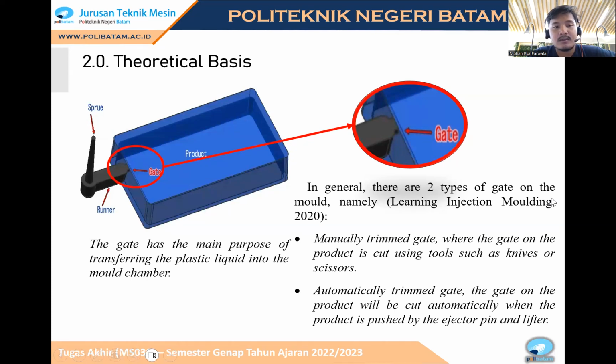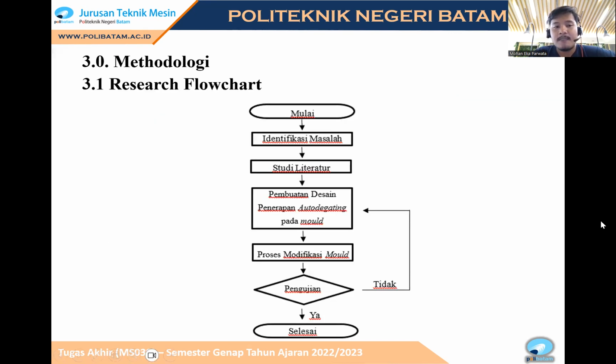Okay, this is the theoretical basis. The gate has the main purpose of transferring the plastic liquid into the mold chamber. In general, there are two types of gate on the mold. First, manually trimmed gate, where the gate on the product is cut using tools such as a knife or scissor. Second, automatically trimmed gate. The gate on the product will be cut automatically when the product is pushed by the ejector pin and lifter.